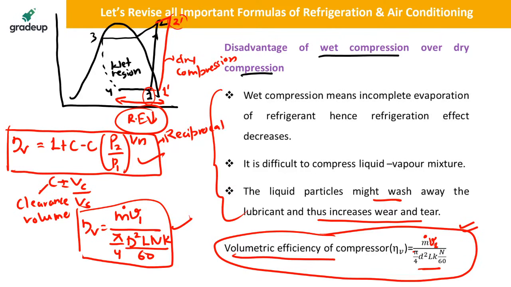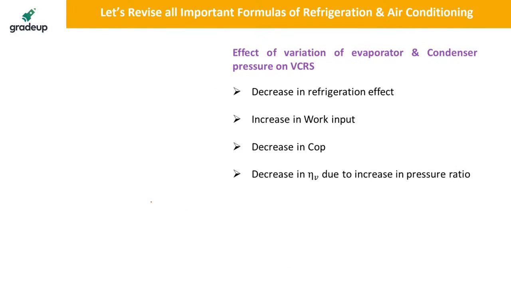As you know, compressors are of different types. It can be a reciprocating compressor, a rotary compressor, or a dynamic compressor, in which we have the centrifugal compressor. So for a reciprocating compressor, this is the formula for volumetric efficiency, and we can also write it in terms of the mass flow rate of the refrigerant into the specific volume at entry to the compressor divided by the swept volume. Remember this formula of volumetric efficiency. Is it clear to everyone?